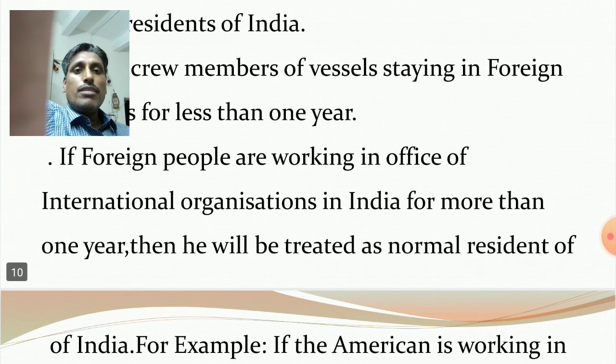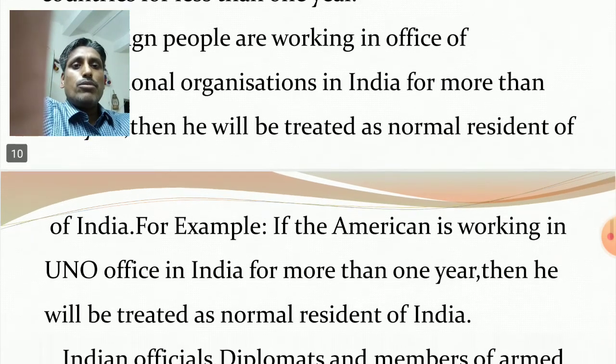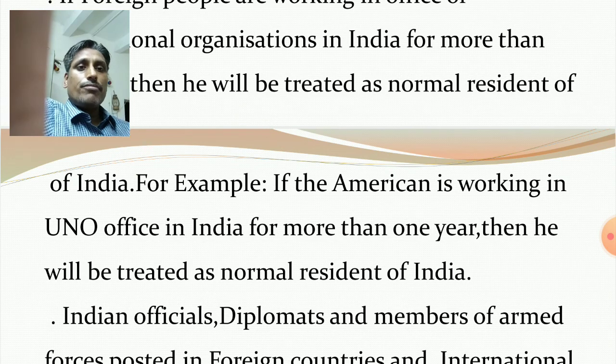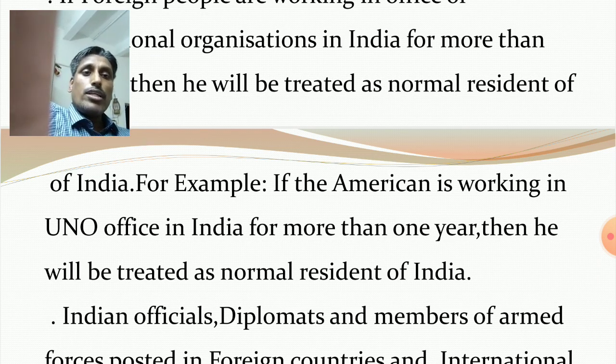So just remember, if foreign people are working in offices of international organizations in India for more than 1 year, then he will be treated as a normal resident of India. For example, one American citizen, a national of America, is working in the United Nations office in India for more than 1 year, then he will be treated as a normal resident of India.